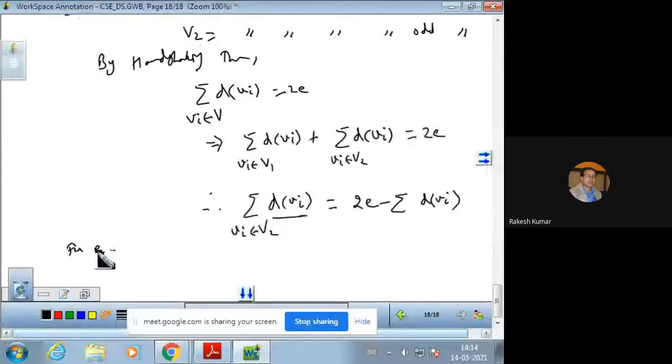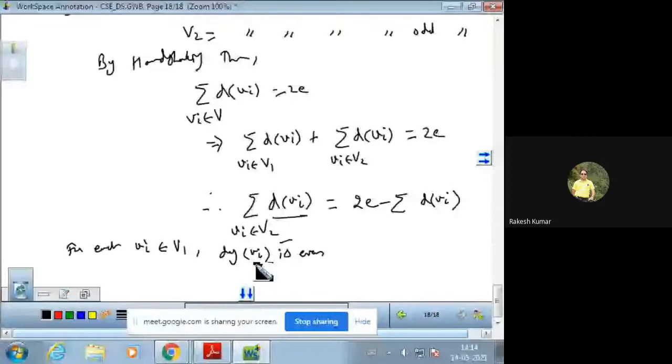So for each Vi belonging to V1, the degree of Vi is even, because all these degrees are even. So this is the sum of the difference of two even numbers. This is also even, and if each degree is even then the sum of the even quantities will also be even.